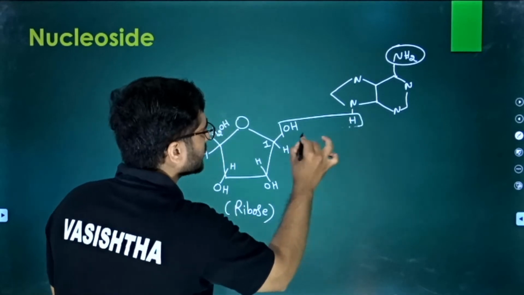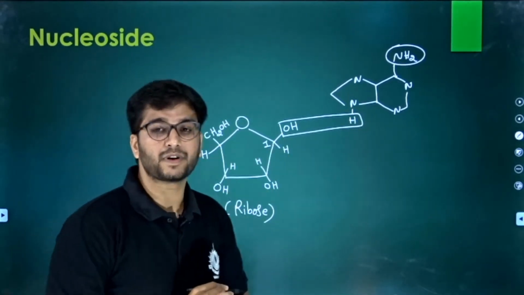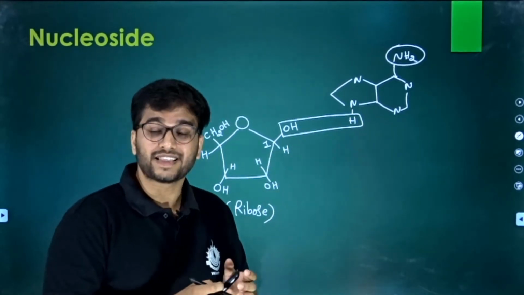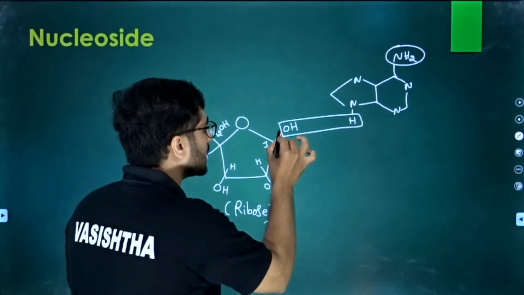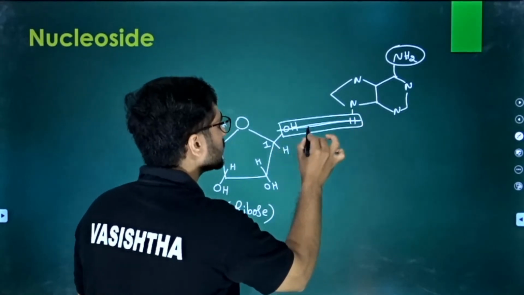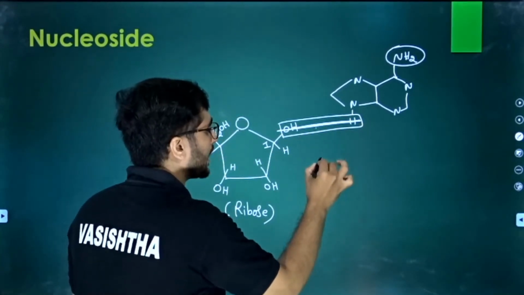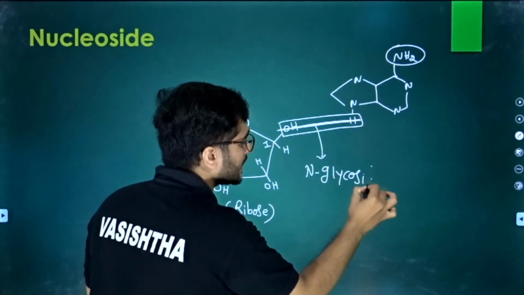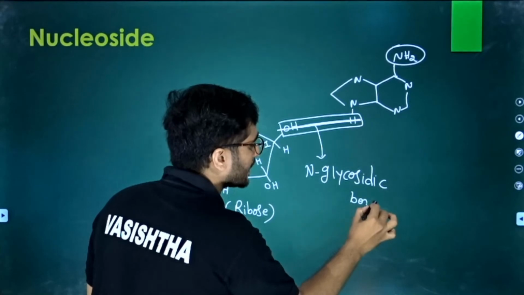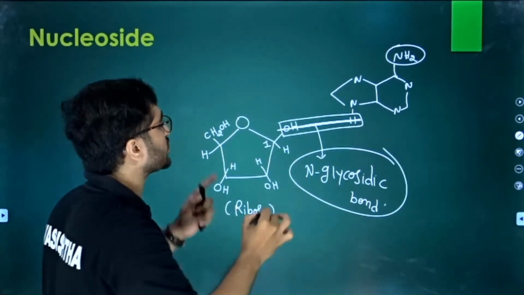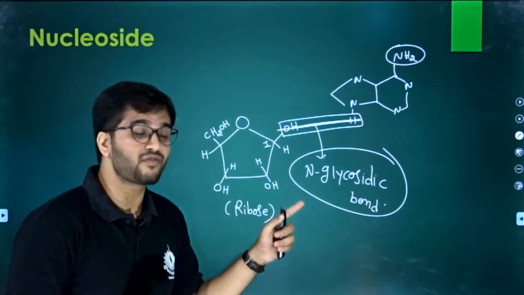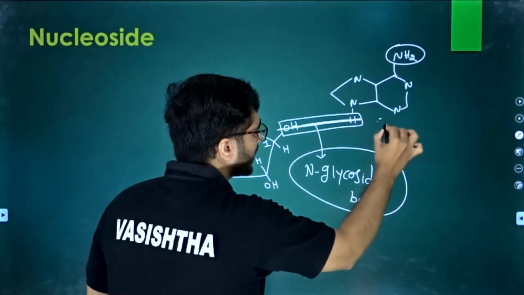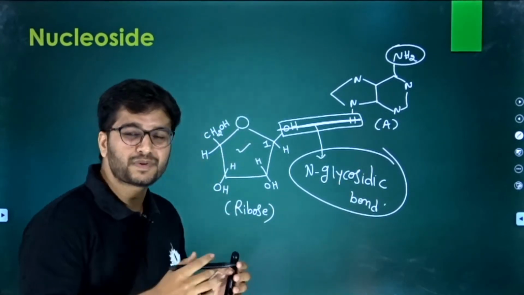What happened here? The attraction in between the OH and H. That results in the formation of a bond, and that bond is known as the N-glycosidic bond. Okay, that is the N-glycosidic bond, and your nucleoside is ready now. Because now we put the pentose sugar with adenine. What should be the name?